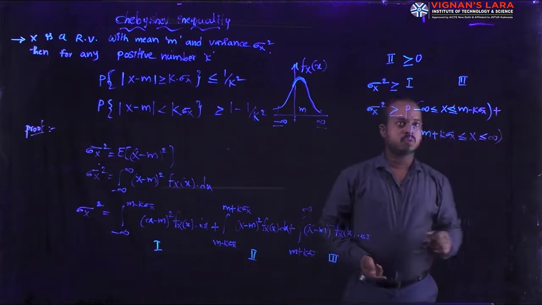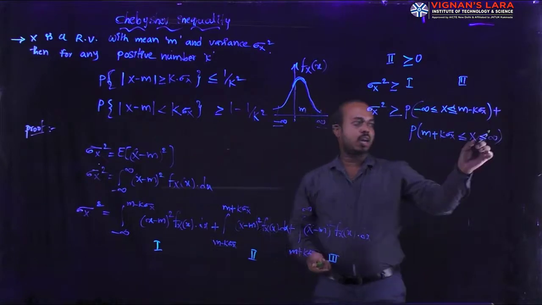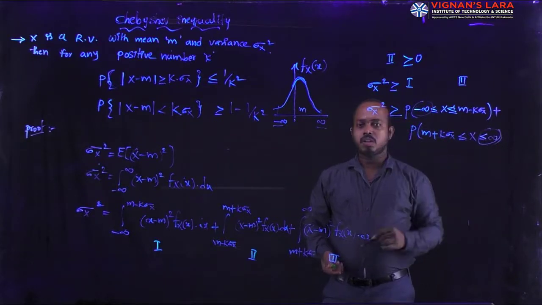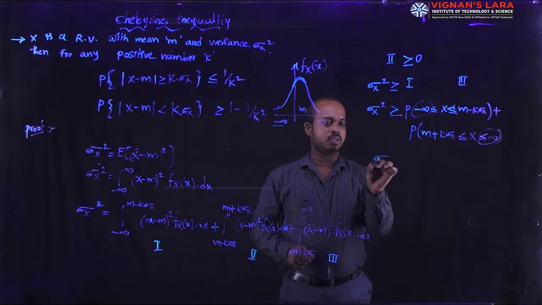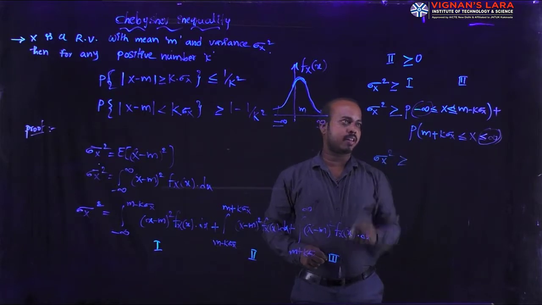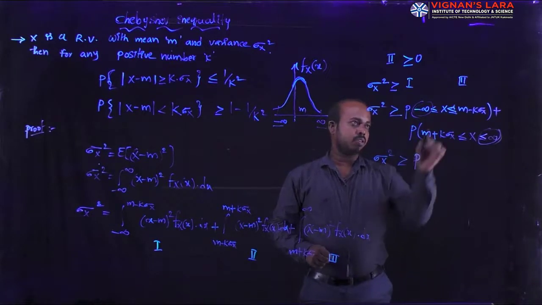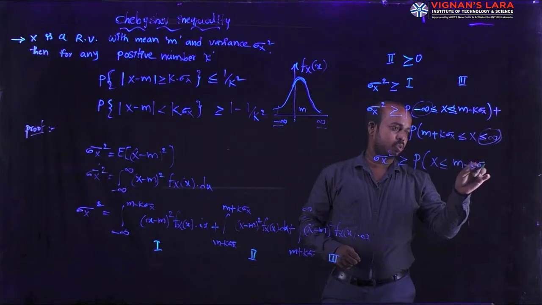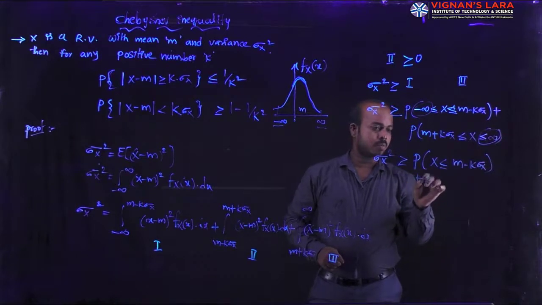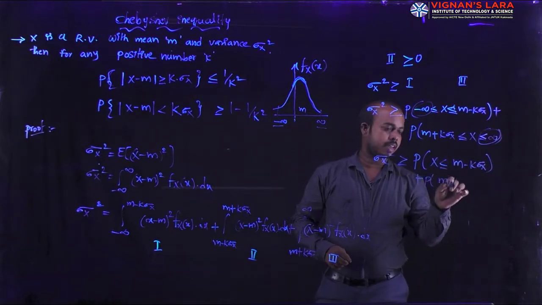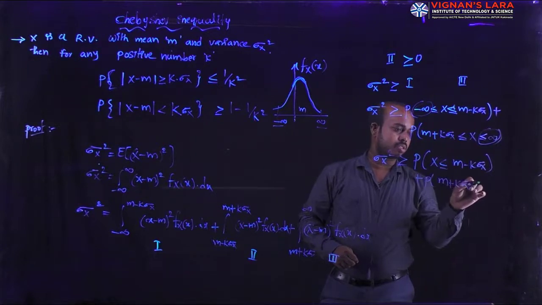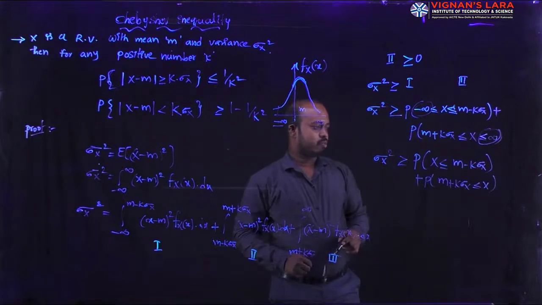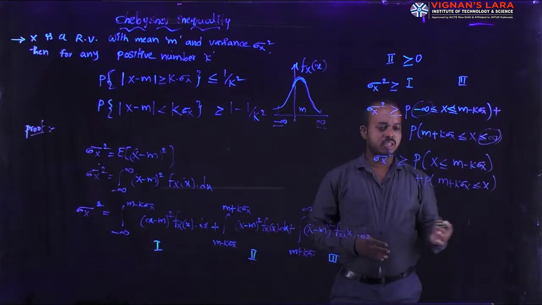In these two terms, we can neglect the infinity values. What are the remaining quantities available? You can arrange those values. That means sigma x square is greater than or equal to the probability of capital X less than or equal to m minus k into sigma x plus the probability of m plus k into sigma x less than or equal to capital X. In this one, you can move the terms and change their positions.